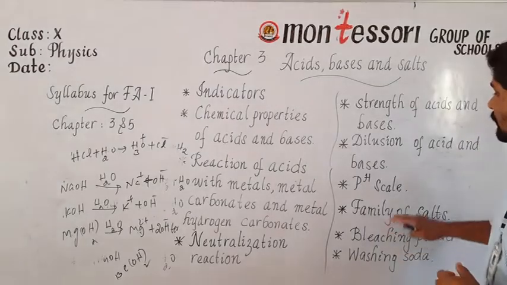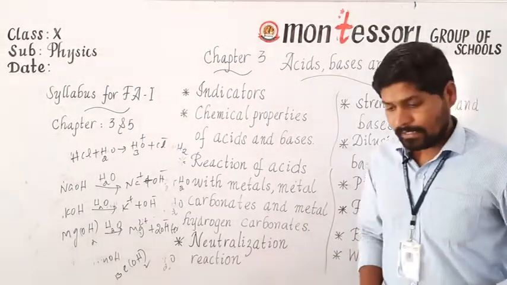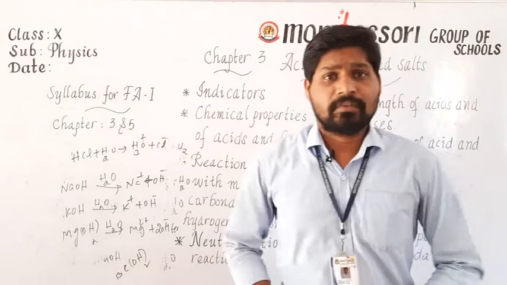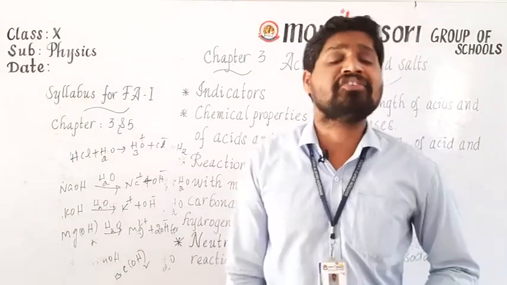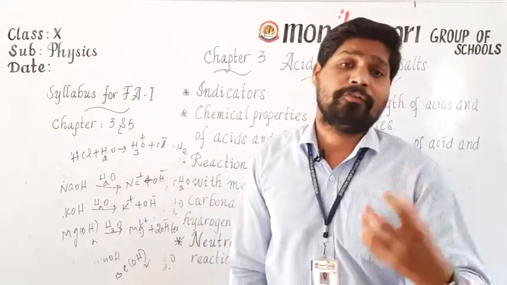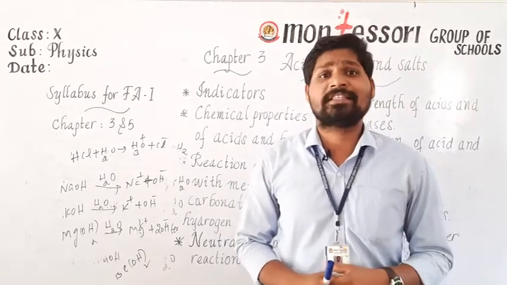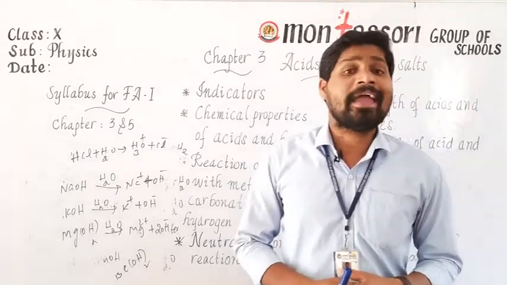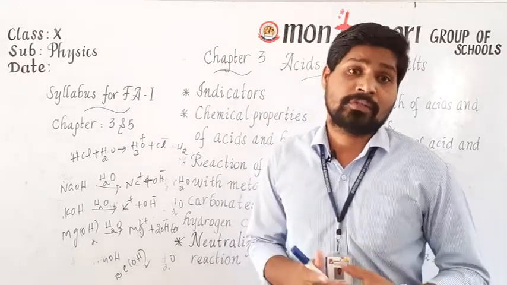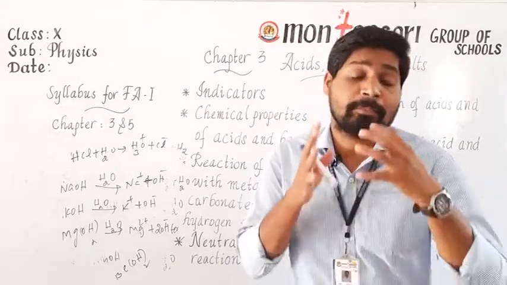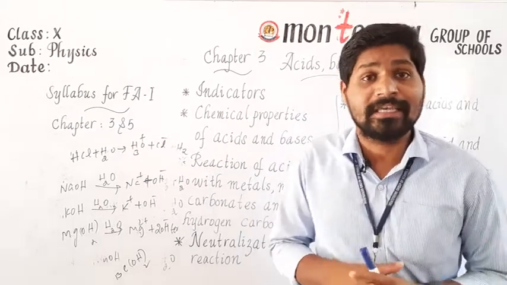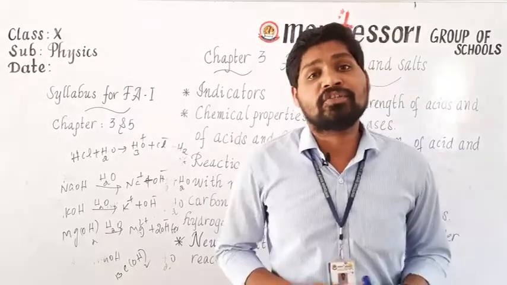The next one is pH scale. See, Sorensen invented the pH scale for measuring the concentration of hydrogen ions in a given solution. So by using this pH scale or pH paper, you can find the nature of the solutions. For example, if the pH value of the given solution is 7, then the given solution is neutral.